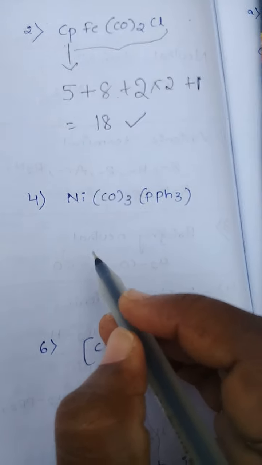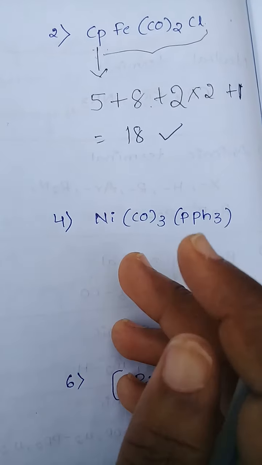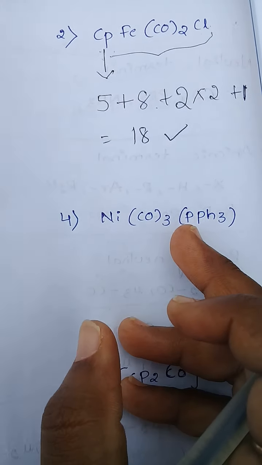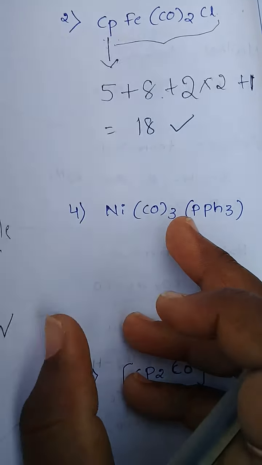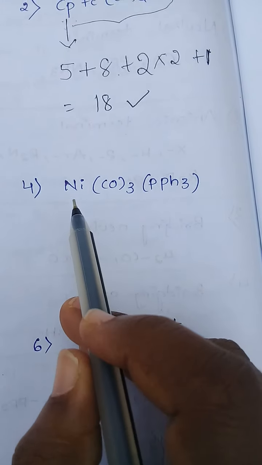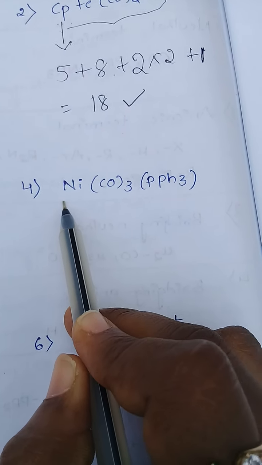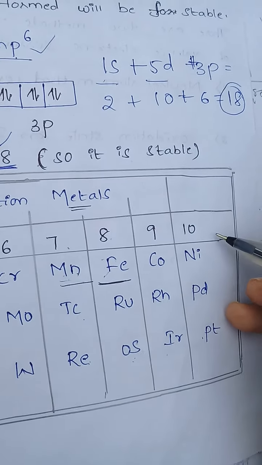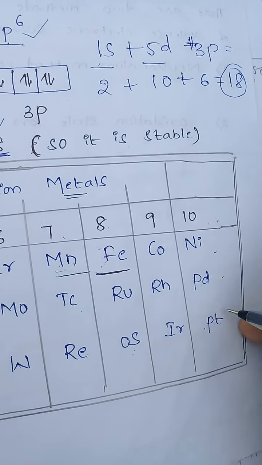See, the next example is nickel CO3 and triphenyl phosphine. See how many valence electrons for nickel? 10 valence electrons for nickel, palladium and platinum.